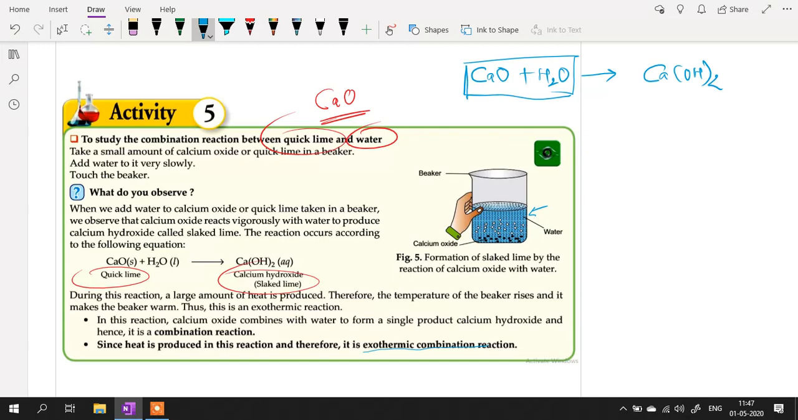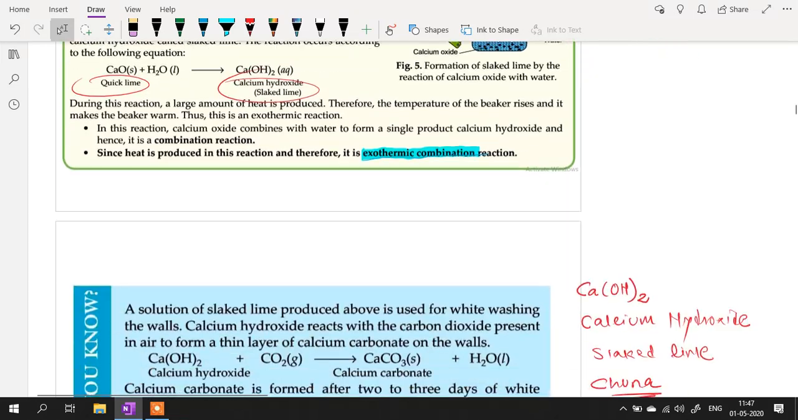Quicklime plus water gives you slaked lime. Remember the common names as well as the chemical names and chemical formulae. This has become very important now. So what kind of reaction is this? This is an exothermic combination reaction. It is not a type of combination reaction, but there are two types which we have studied till now, exothermic and endothermic, out of which this is the exothermic one, and it also shows the characteristics of a combination reaction. That's why it is an exothermic combination reaction.